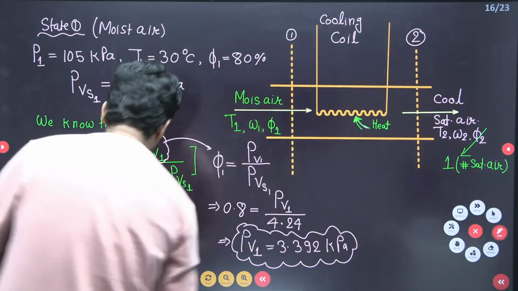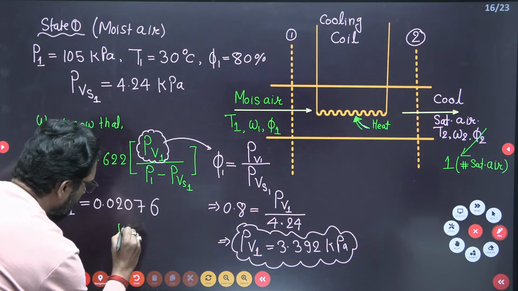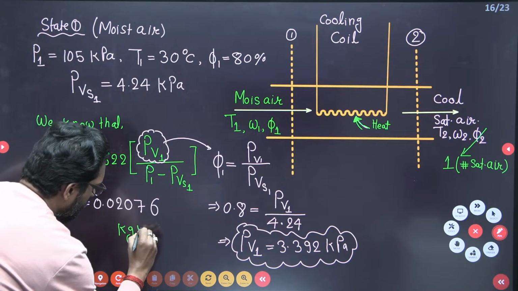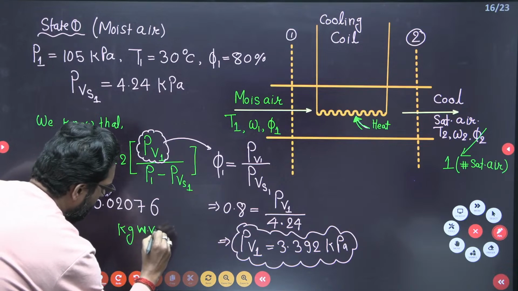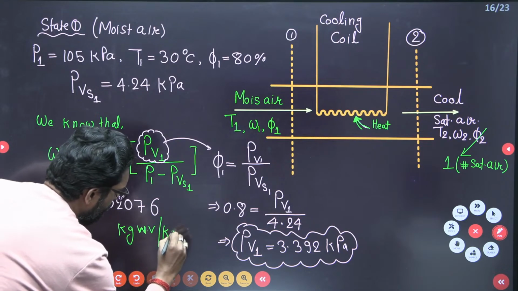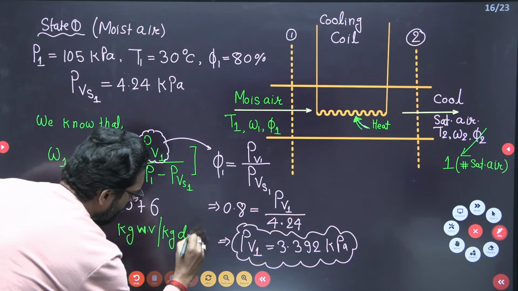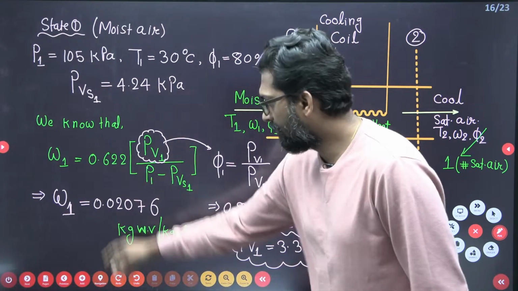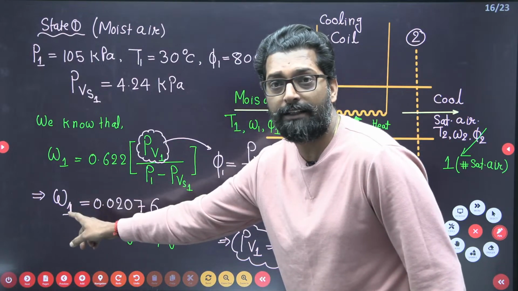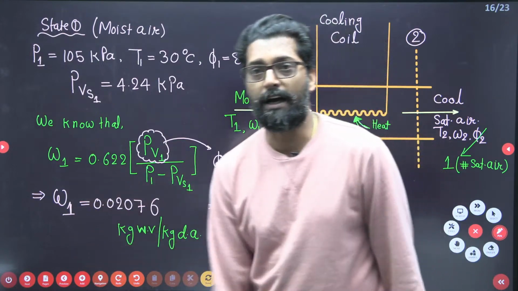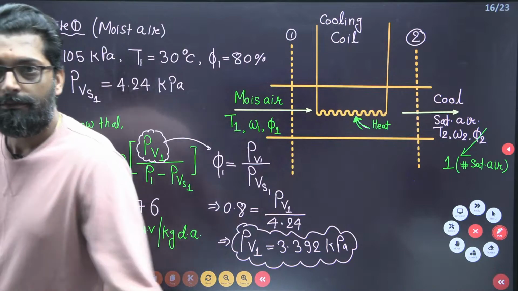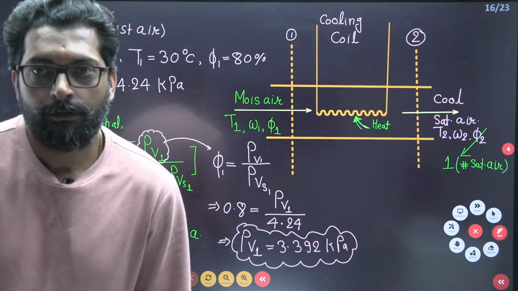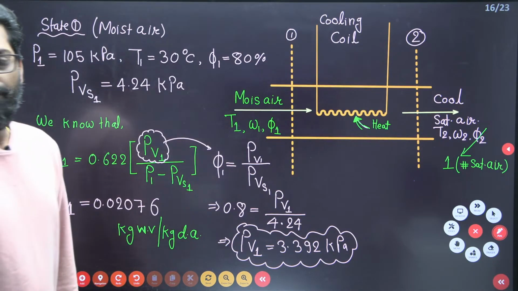This is very important. This specific humidity is 0.02, correct. Very good.